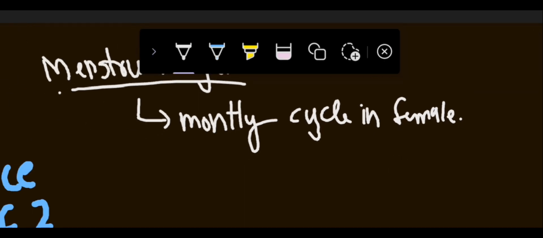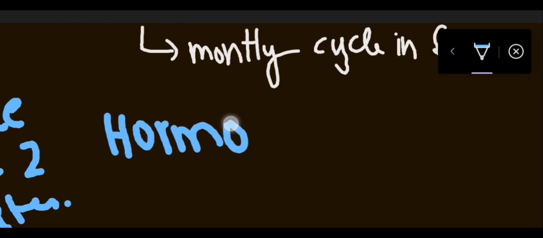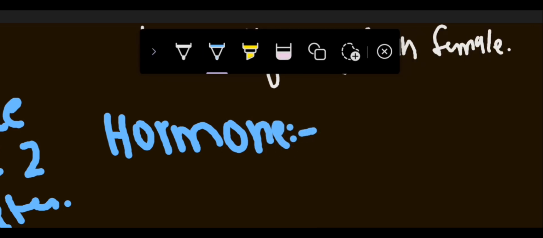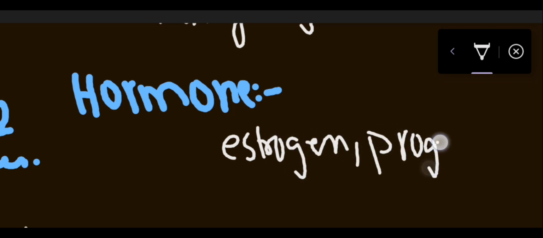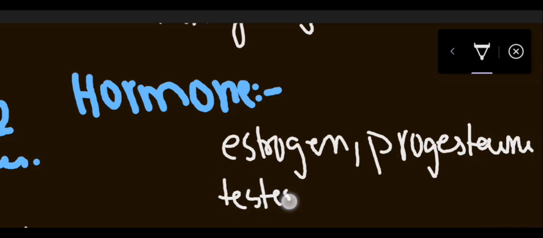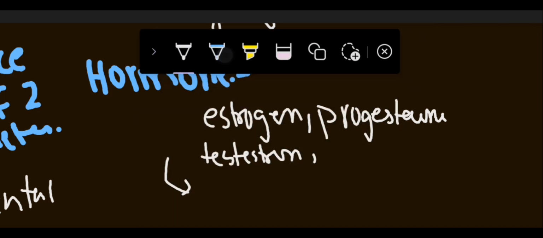Now in reproduction, some hormones are involved. What are these hormones? We have estrogen, progesterone, testosterone, and some other hormones which basically help in developing the reproductive system.